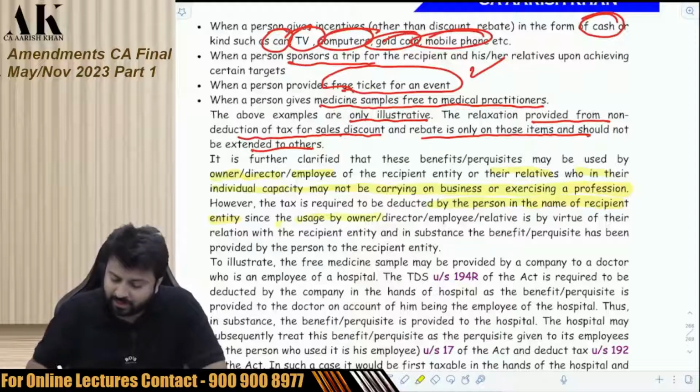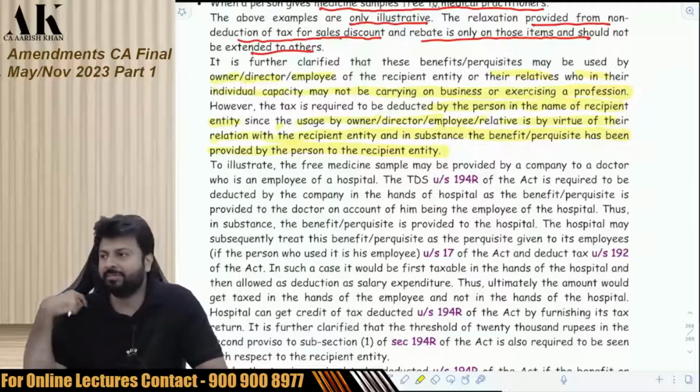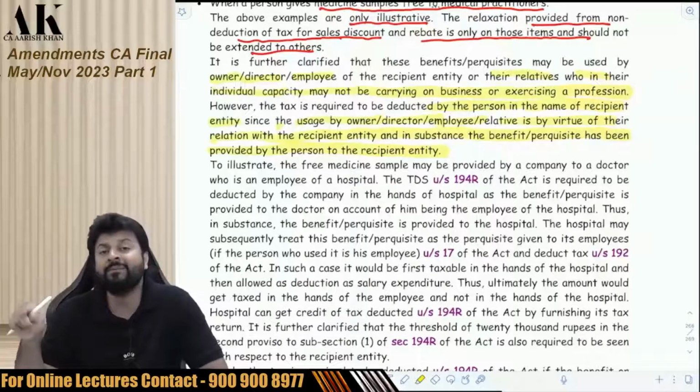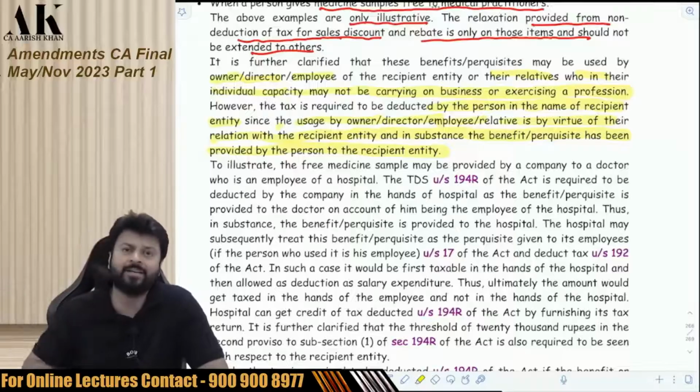In the usage by the owner, director, employee, relatives by virtue of the relation with the recipient entity, in substance, the benefit of perquisites has been provided by the person to the recipient entity. So if I am giving a benefit to a particular person, why am I giving benefit to that person? Because that person has a relationship with that entity.